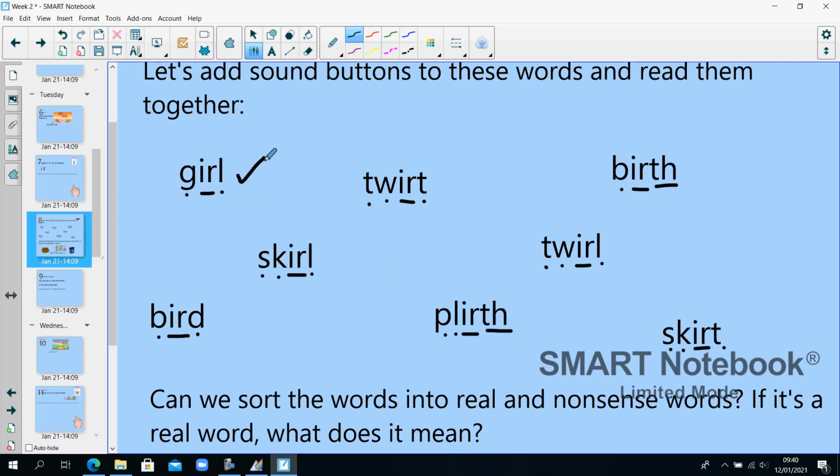Girl is a real word. Twirt is a nonsense word. Birth is a real word. Animals give birth to baby animals. Skirl is a nonsense word. Twirl is a real word. We might twirl around when we're dancing. Bird is a real word. We know that birds fly in the sky, or many birds do. Plirth is a nonsense word. And skirt is a real word. You might wear a skirt instead of trousers.